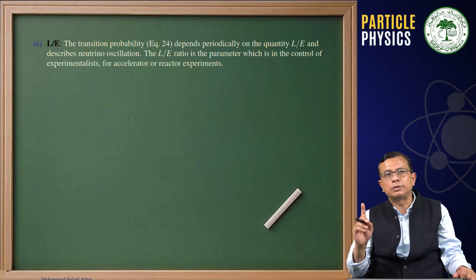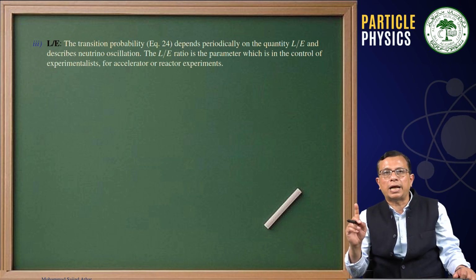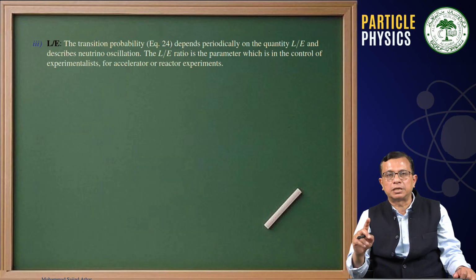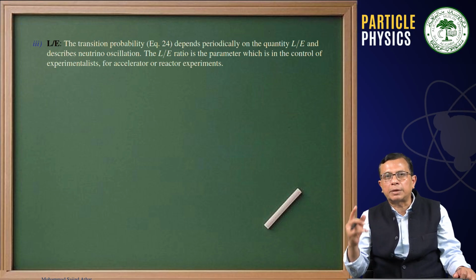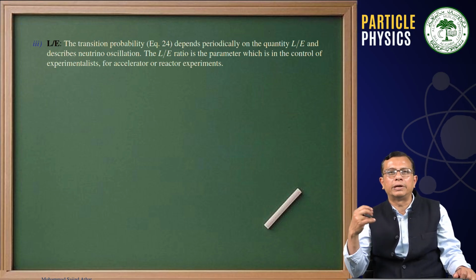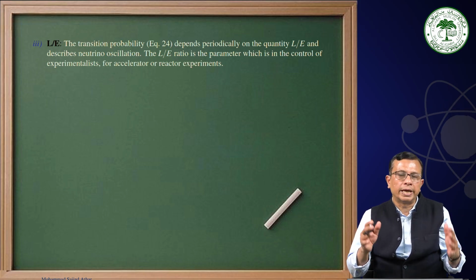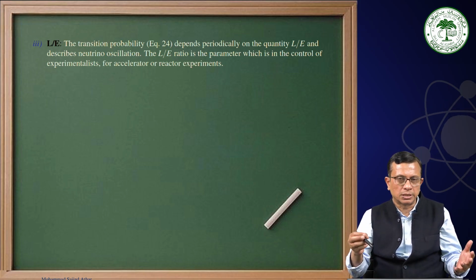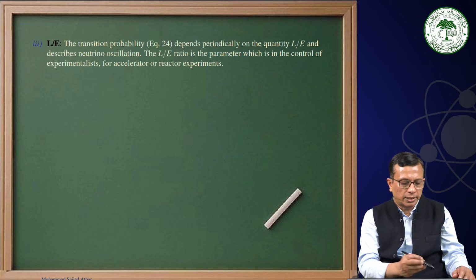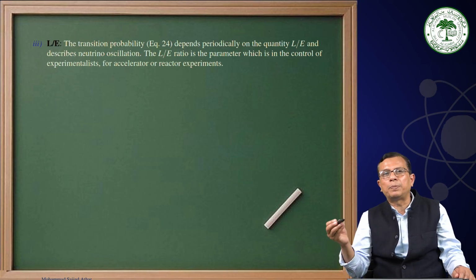This will be true for accelerator and reactor experiments, because these two are man-made. Otherwise, for solar neutrinos, atmospheric neutrinos, supernova neutrinos or geoneutrinos, you don't have control over that. They are natural sources. Here we are talking about man-made sources where you can place the detector.